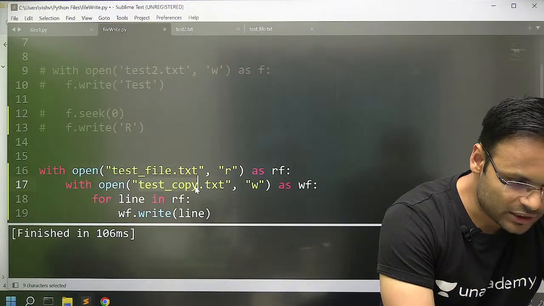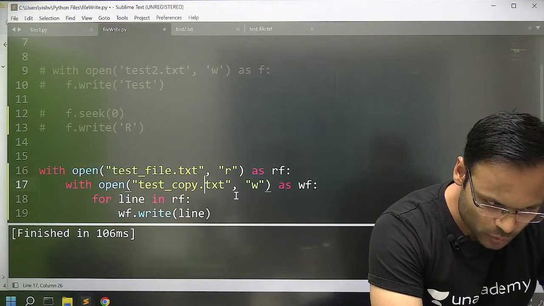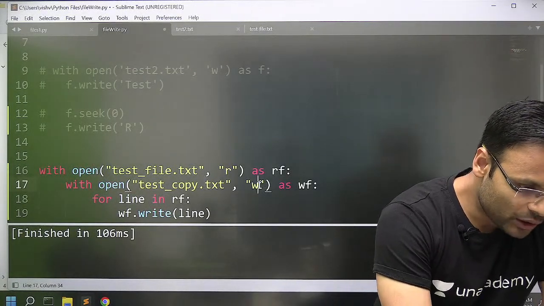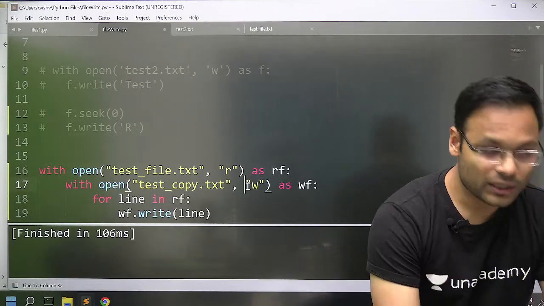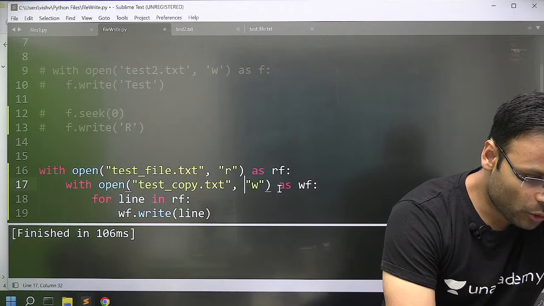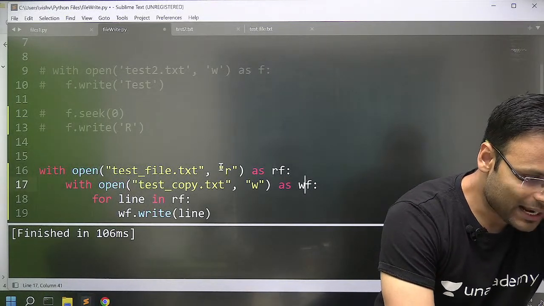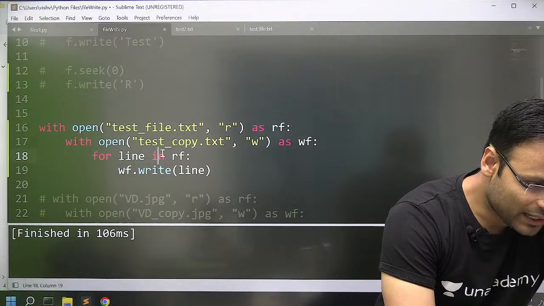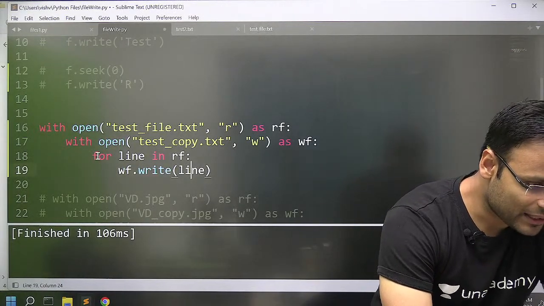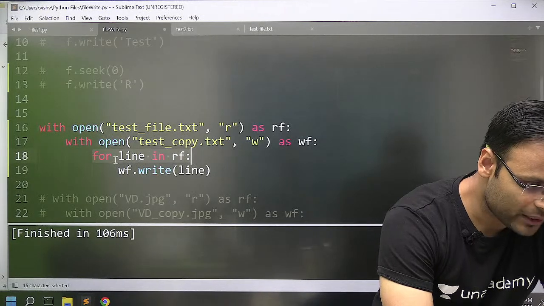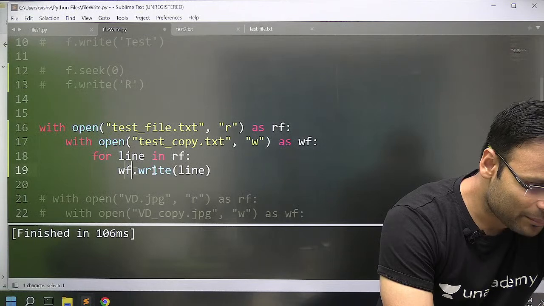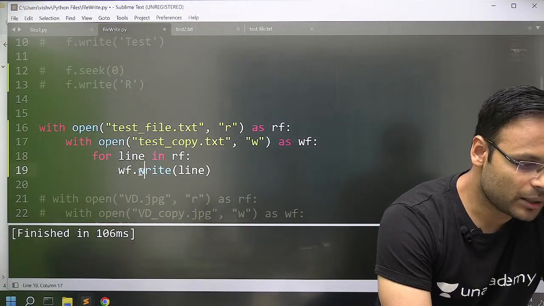So test_copy.txt is not present in the same folder. So when you open that in the write mode, that particular new file will be created. Fine. And I have opened it as wf. What I am writing here is: for line in rf, wf.write(line). You read a particular line and write it. In the loop, I'm reading the rf file line by line, and I am writing that particular line into wf.